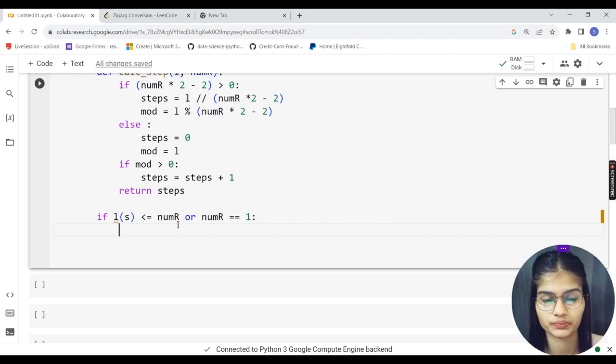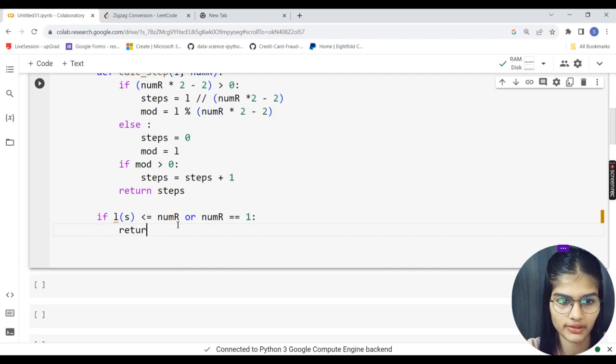So in that case, I would simply return my string. Return s, because that's the only thing which can be done. It can't be taken care of. Return s. That is done. Only s.